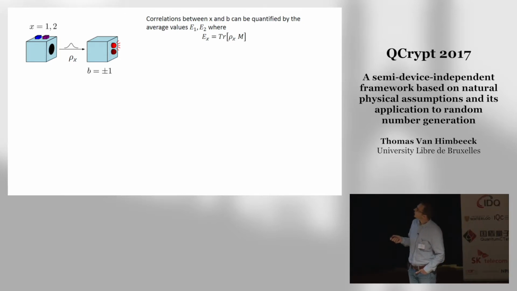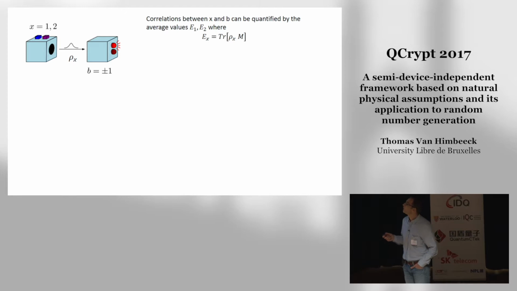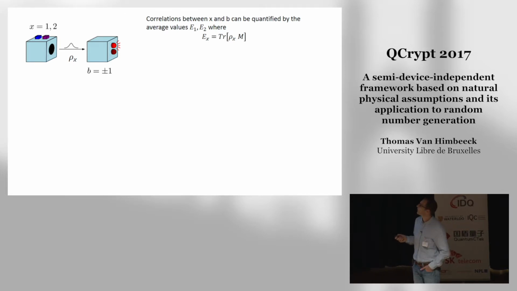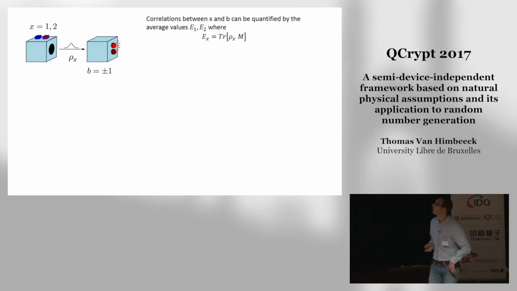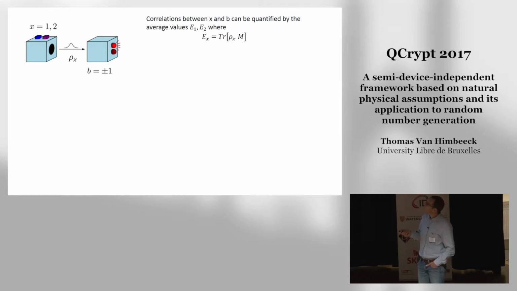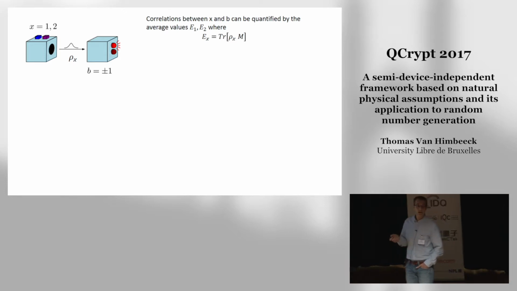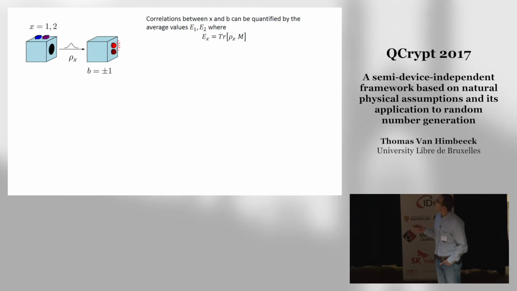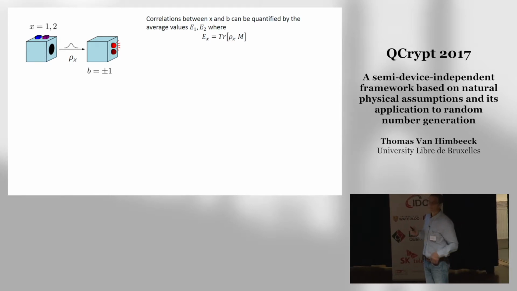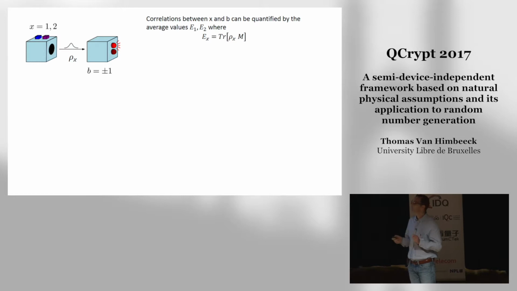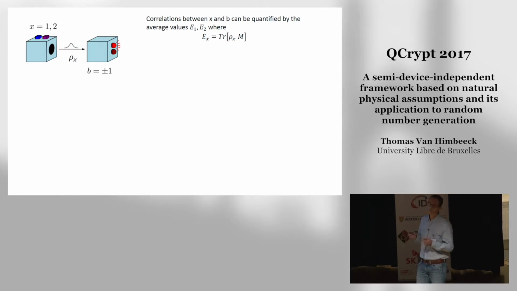Now, you would observe correlation between the output b here and the choice x if, let's say, when you make the choice x equal 1, b is biased toward plus 1, and when you make the choice x equal 2, b is biased towards minus 1, or the other way around. So the correlation between the two boxes can be quantified by the quantities E1 and E2, where Ex is just the average value of the output bit b, given that I've chosen the preparation choice x.